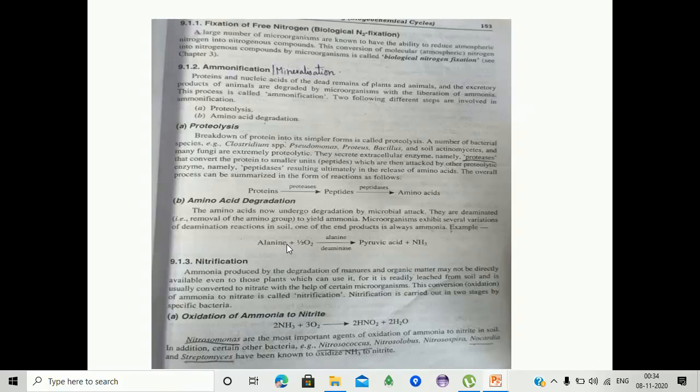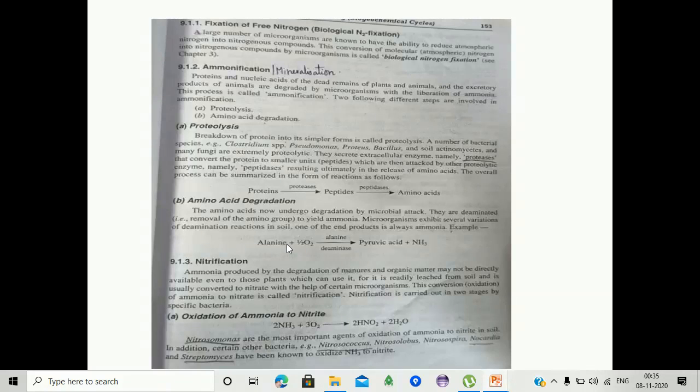For example, alanine, in the presence of oxygen and the enzyme alanine deaminase, leads to the formation of pyruvic acid and ammonia. This total process is ammonification.